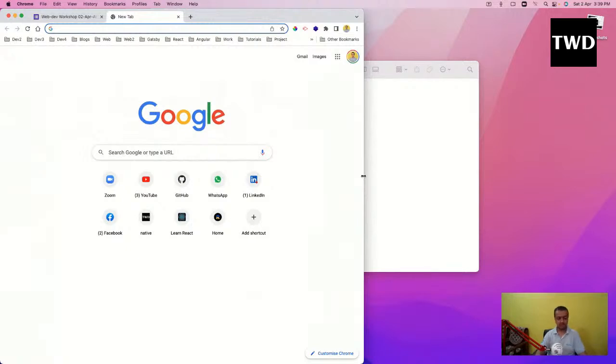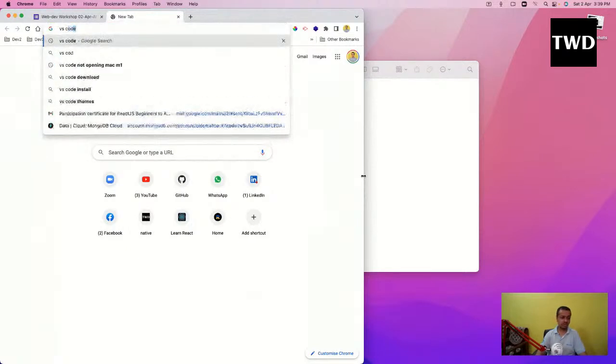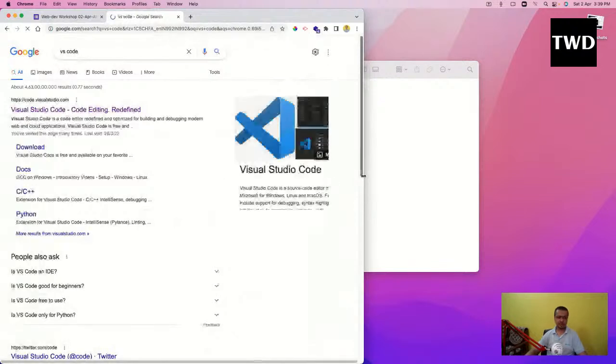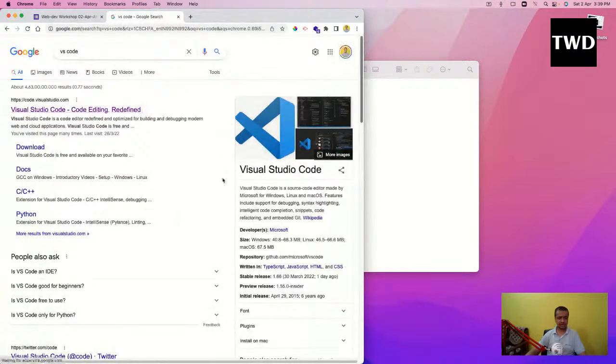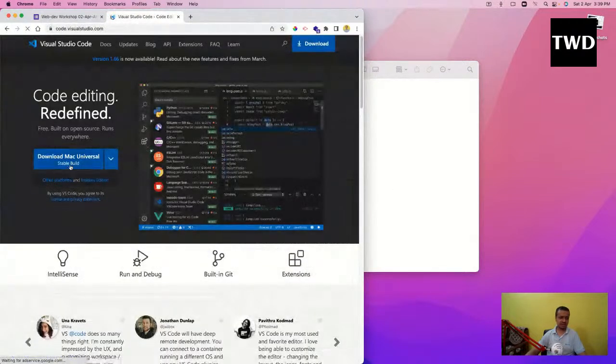So you have to download this thing. I will write VS Code, and you have to go and download this VS Code. It is showing the Mac version, because I have a Mac. But for Windows, it will give you some exe file, and you have to install the exe file on your system, and it will be very easy. If you get some problem, you can ask me. When you click on it, it will download. And then when you download it, you have to open it.